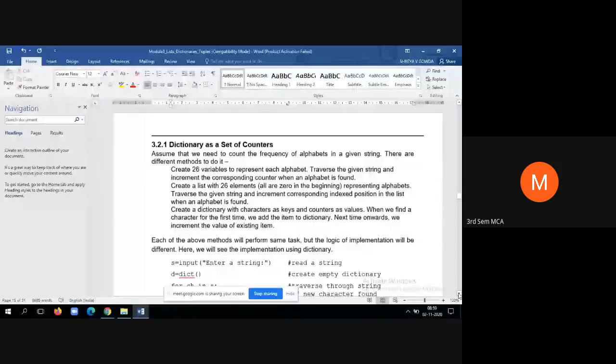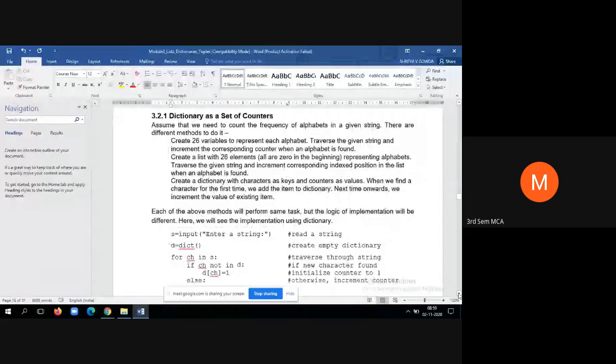Now, how to use a dictionary as a set of counters? Look at this scenario. Assume that we need to count the frequency of alphabets in a given string. Frequency of alphabets in a given string means, say for example, you enter hello. How many times is H present, how many times is E present, how many times is L present, and how many times is O present. That is called the frequency of alphabets.